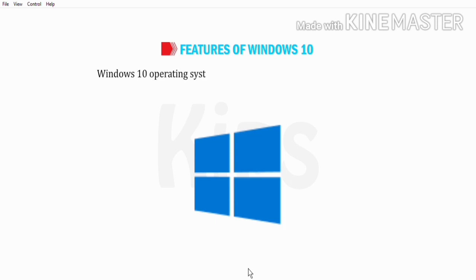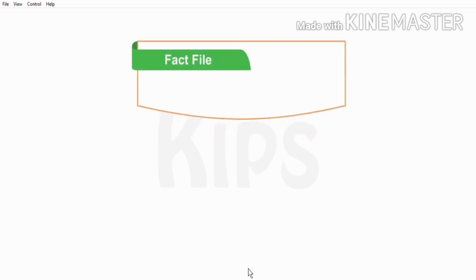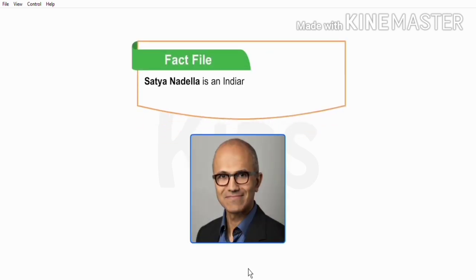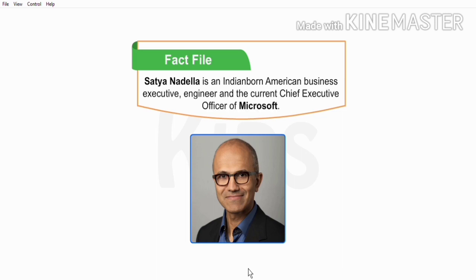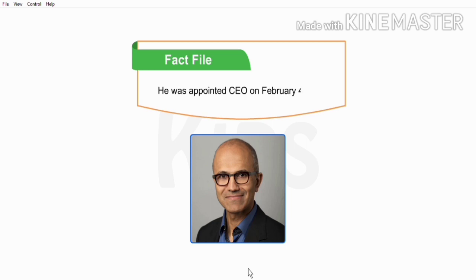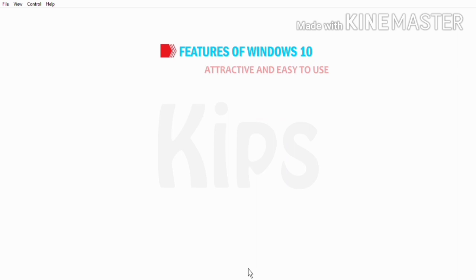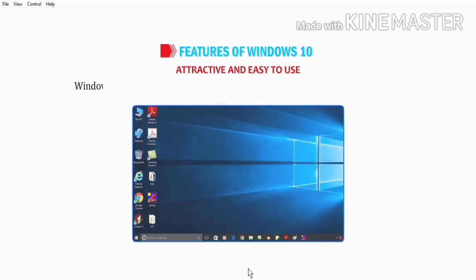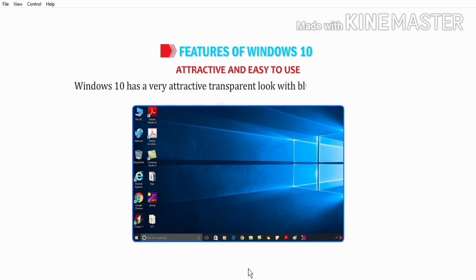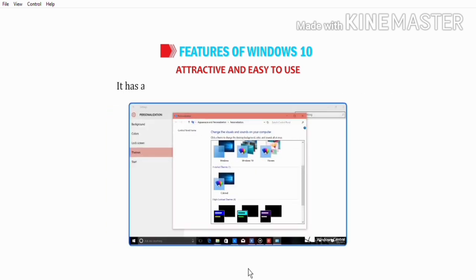Windows 10 operating system has become very popular because of its following features. Let me give you some interesting fact. Satya Nadella is an Indian-born American business executive, engineer and current Chief Executive Officer of Microsoft. He was appointed CEO on 4th February 2014. Attractive and easy to use. Windows 10 has a very attractive transparent look with blue highlighting features. It has a complete set of new pictures, themes, titles, and icons. The use of graphics make it quite interactive. It works the way we want and makes new things possible.